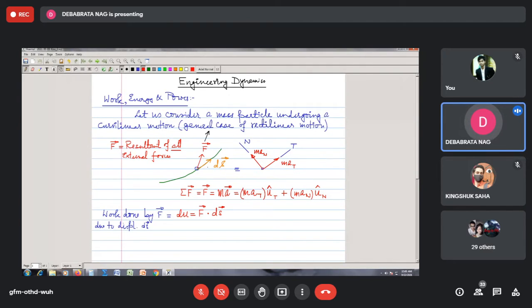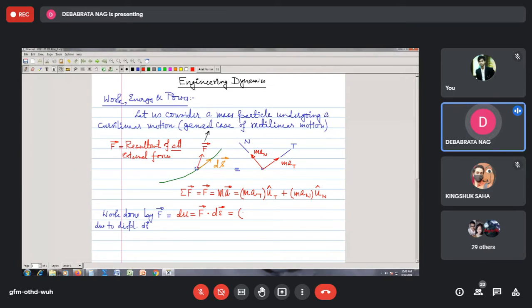So this differentially small displacement is actually in the tangential direction to this curve path.